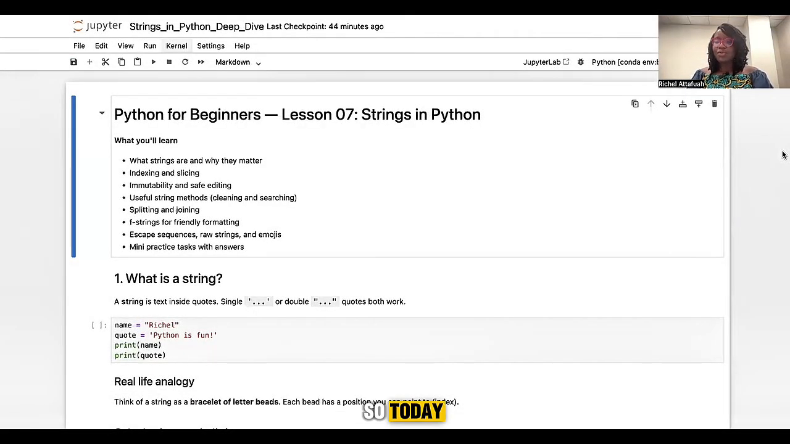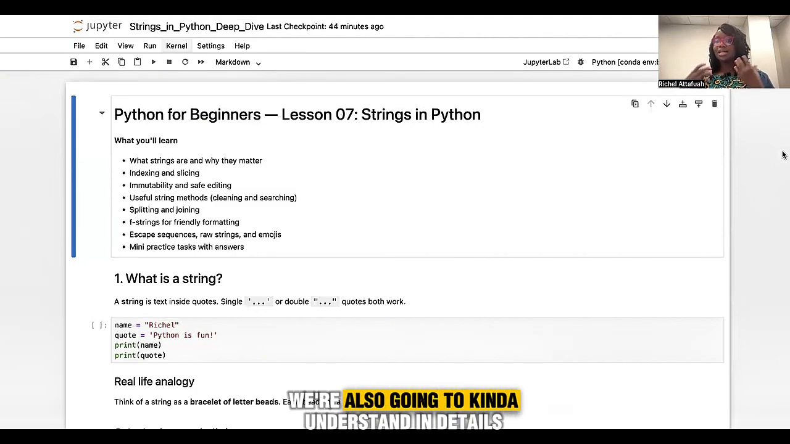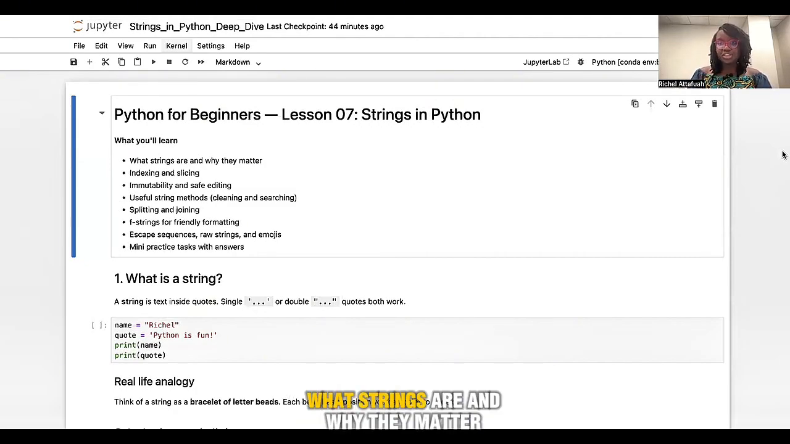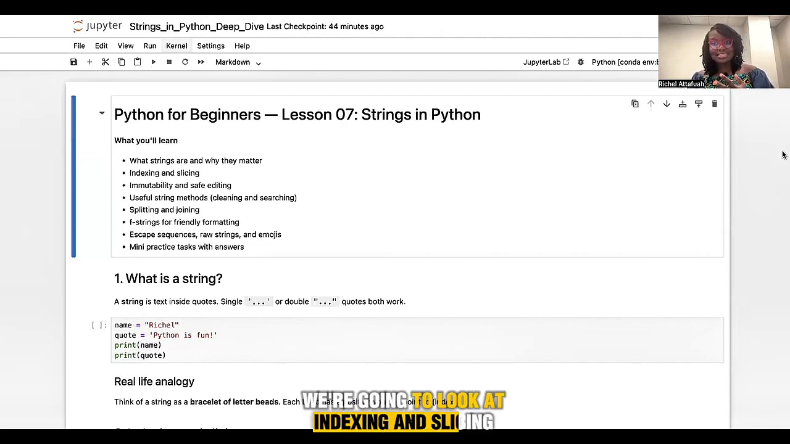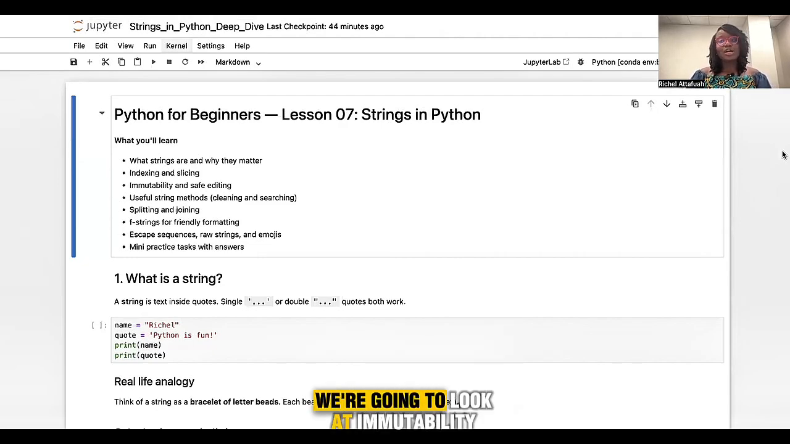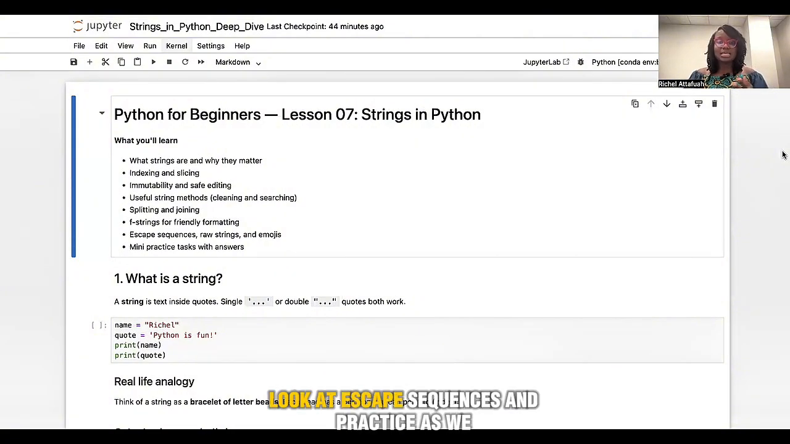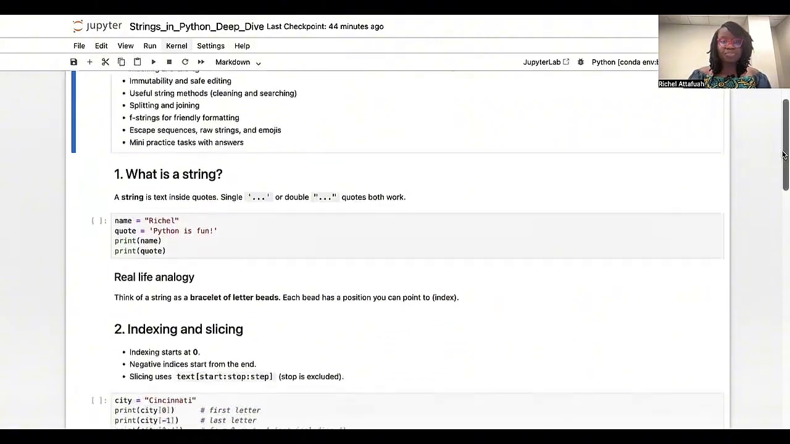So today we're also going to understand in detail what strings are and why they matter. We're going to look at indexing and slicing. We're going to look at immutability, which we spoke about in data structures a little bit. We're going to look at how to split and join strings, f-strings, escape sequences, and practice as we move along.